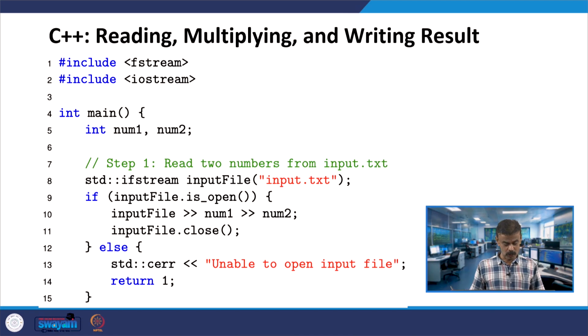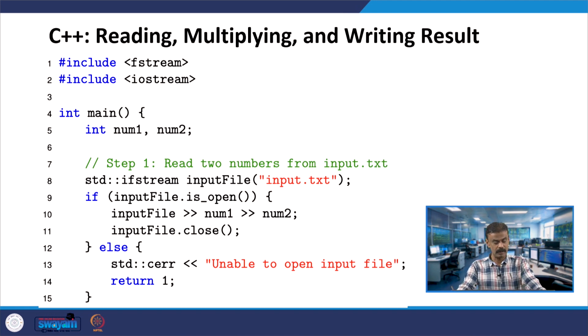If it is able to open the input file handling input.txt, then we read into num1 and num2. That is what line number 10 does: the input file reads num1 and num2, and then you are closing the file. The input file will invoke close. Suppose you are not able to open it, it will throw an exception.